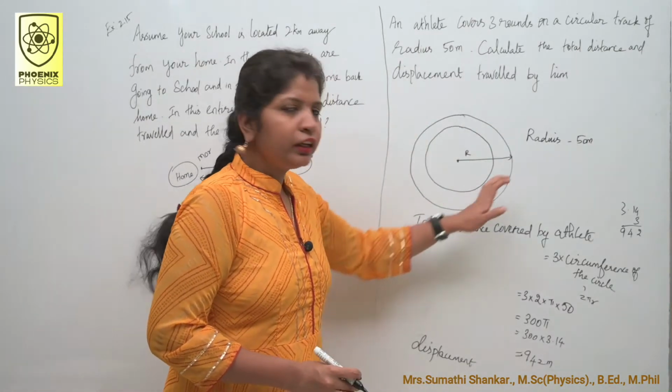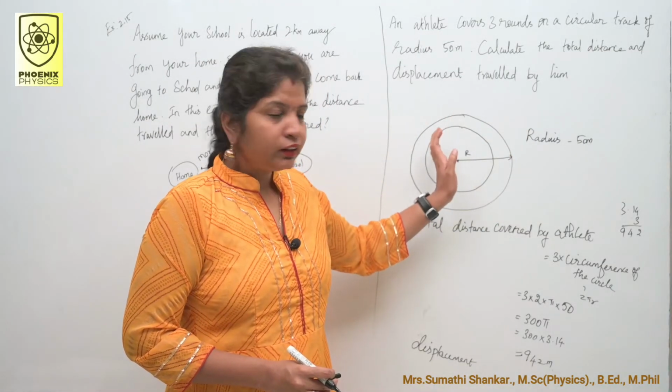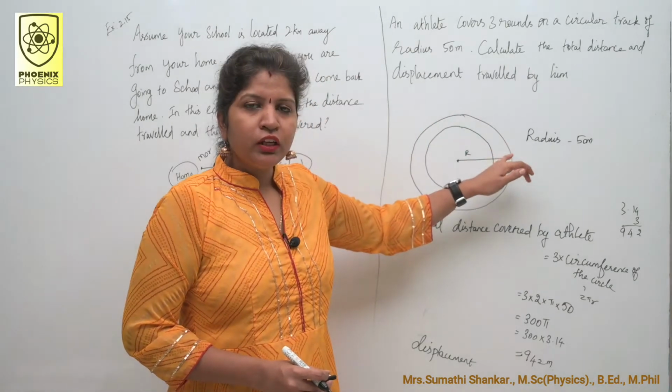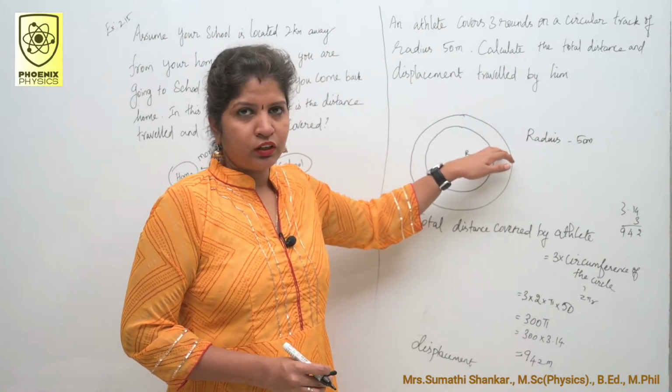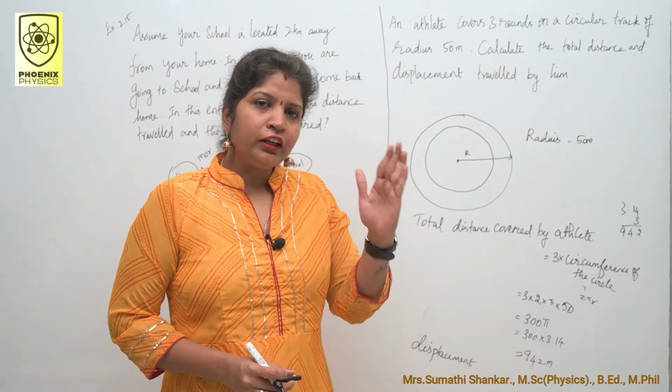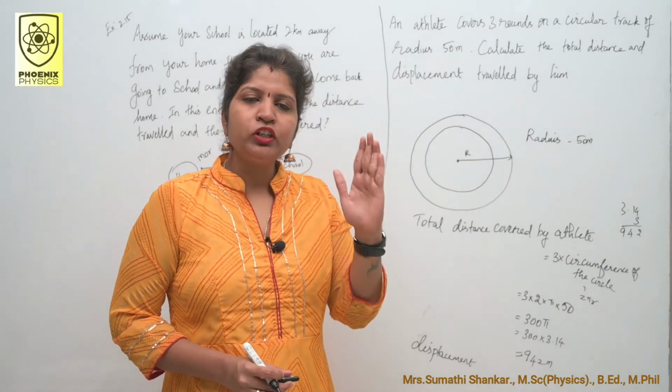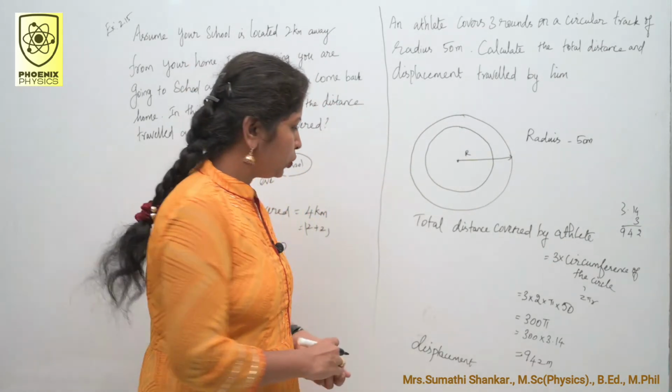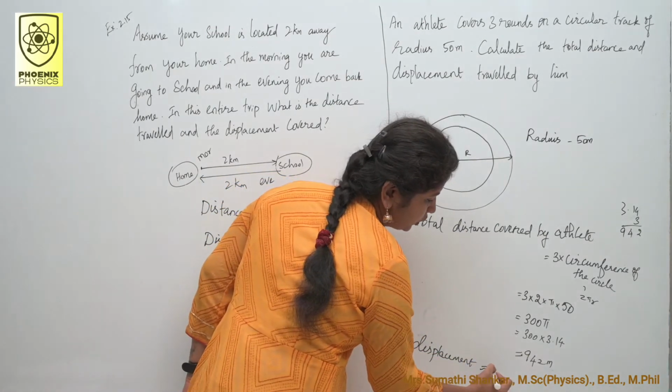Then what about displacement? After the 3 rounds, the athlete comes back to the starting position. So the final position and the initial positions are same. So the displacement is 0.